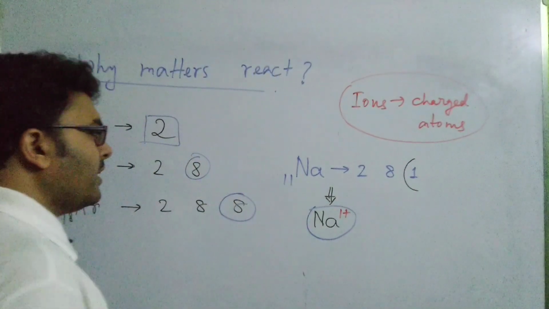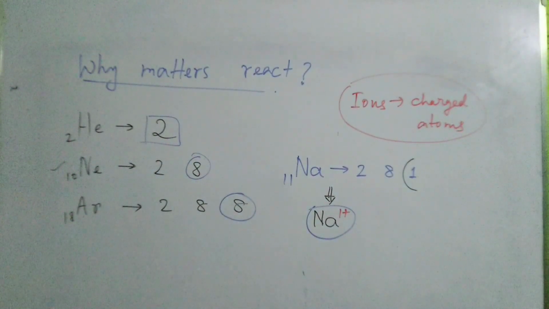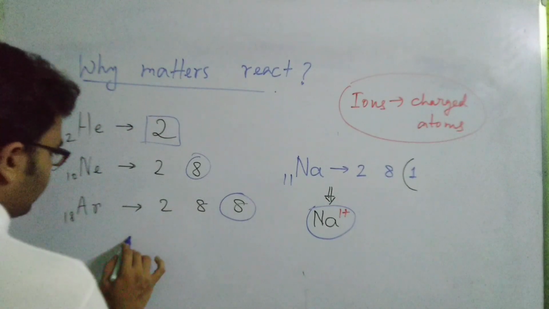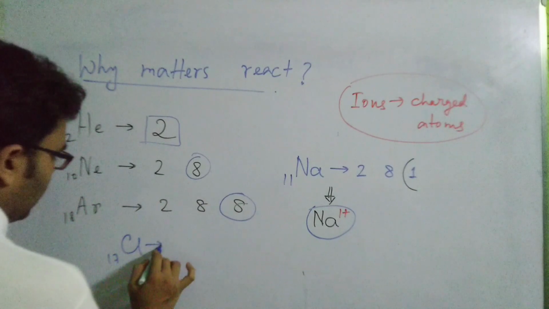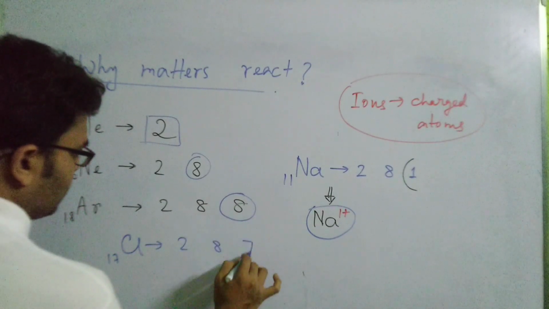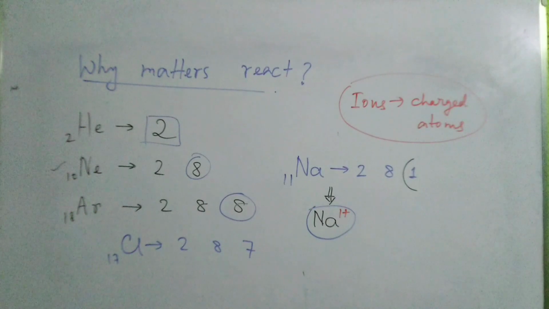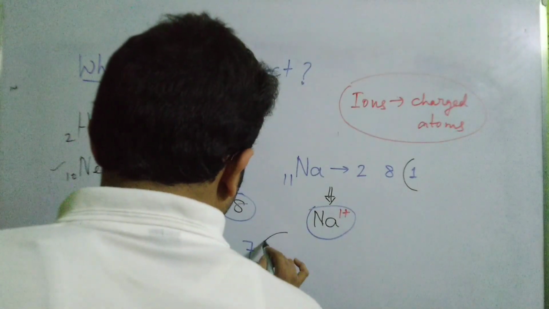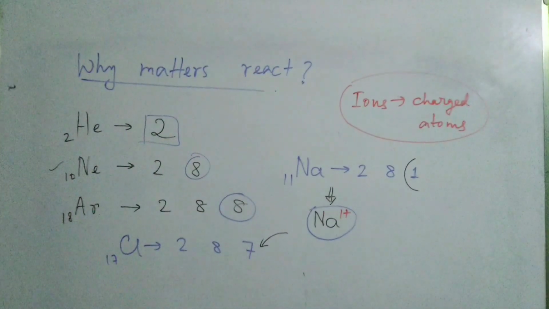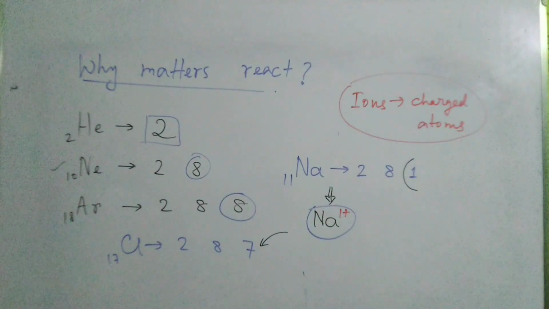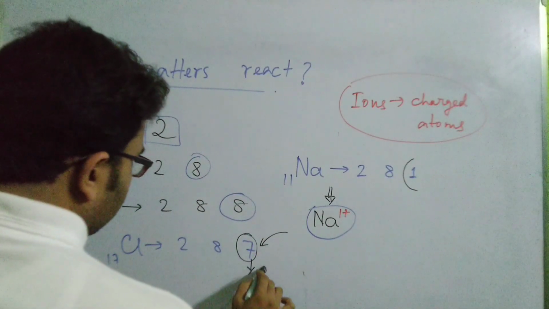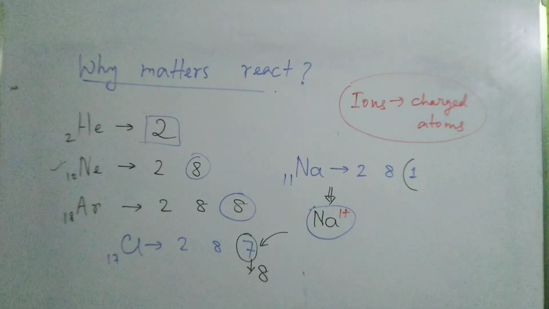So by forming a sodium ion, the sodium atom becomes stable. Likewise, if I consider chlorine, it has an atomic number of 17, with configuration 2, 8 and 7. So now it wants to attain the electronic configuration of the nearest noble gas, argon. So how can it achieve that? It can receive one extra electron from wherever it may be, and then this last shell will have 8 electrons, as that of argon.